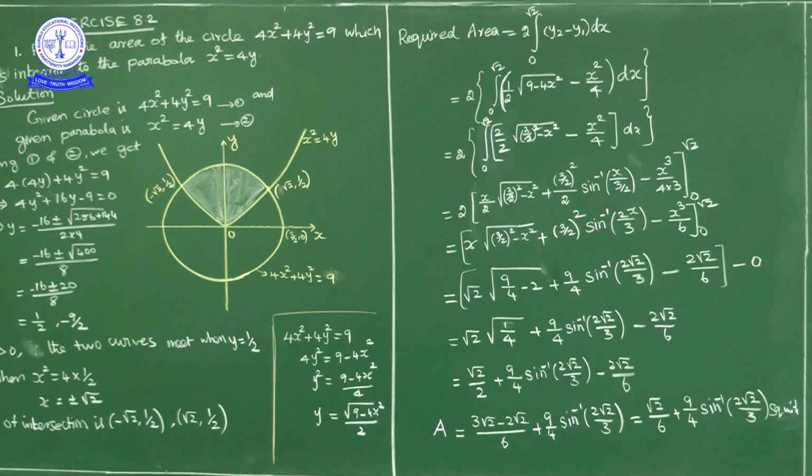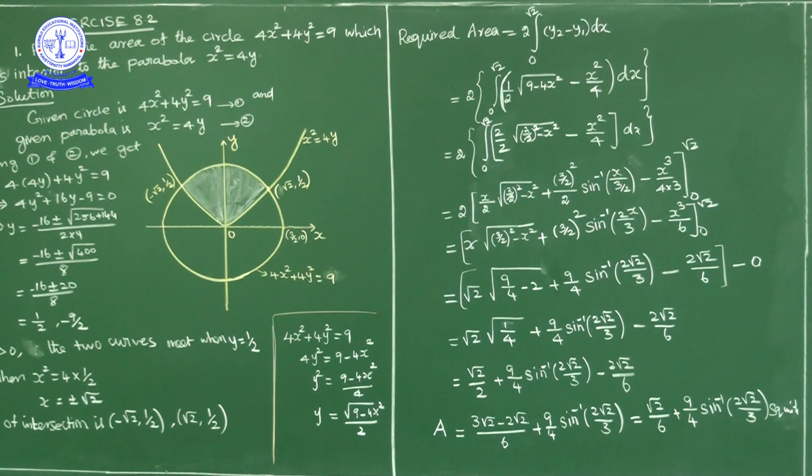Now here we have 2 in the denominator, 2 in the denominator, 2 in the denominator, and it will cancel with this 2. So what will we get? x into square root of (3/2)² minus x², plus (3/2)² into sin inverse of x by 3/2. X by 3/2 we can write as sin inverse of 2x by 3, minus x³ by 12, 2 cancel, x³ upon 6, lower limit 0, upper limit square root of 2.